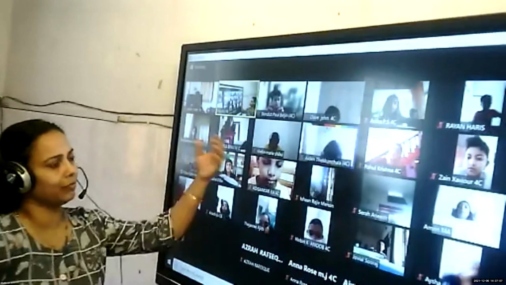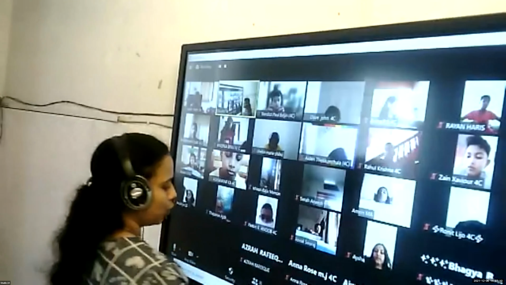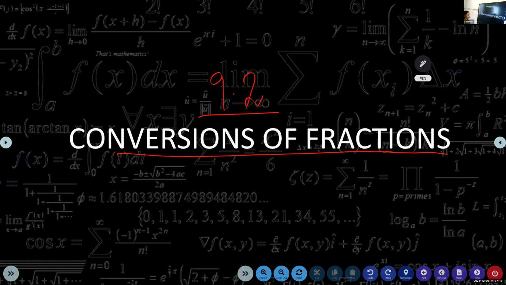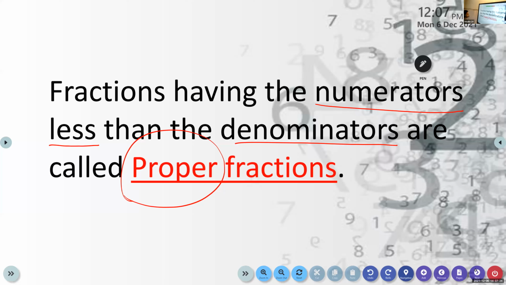Okay. So children, what we discussed here is what a proper fraction and an improper fraction are. For the attention of those who joined late, I'm repeating this again. Today we started a new topic, 9.2 conversions of fractions. So we discussed what a proper fraction is: fractions having numerator less than the denominator.